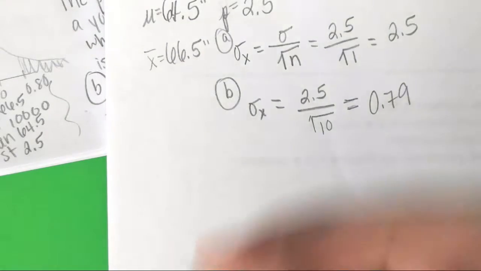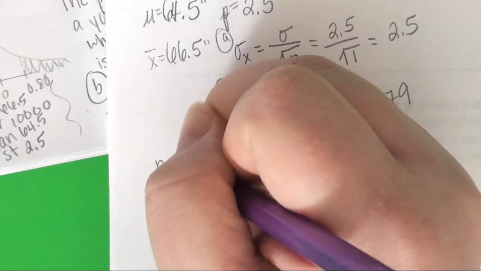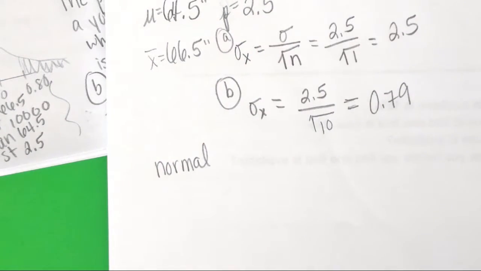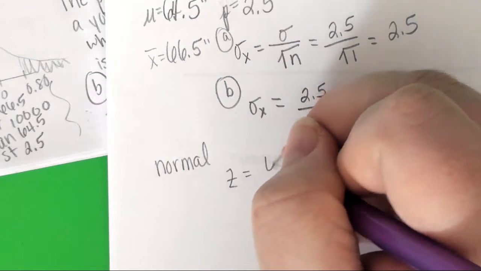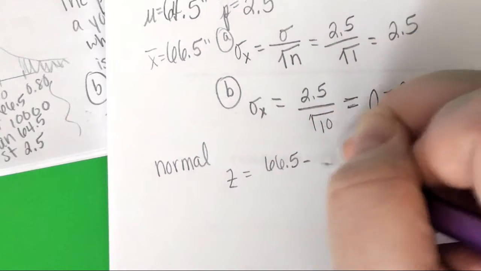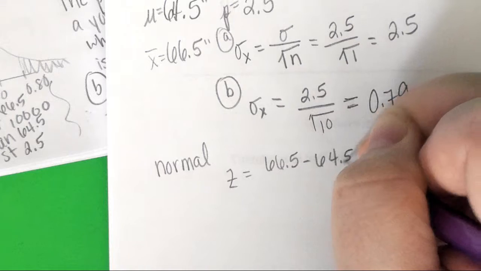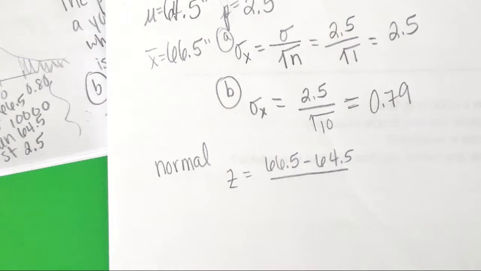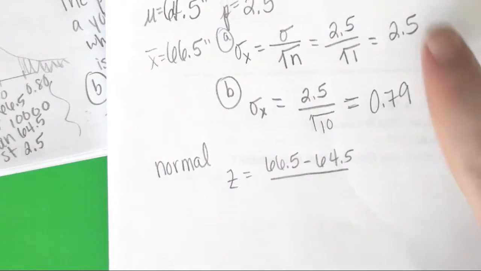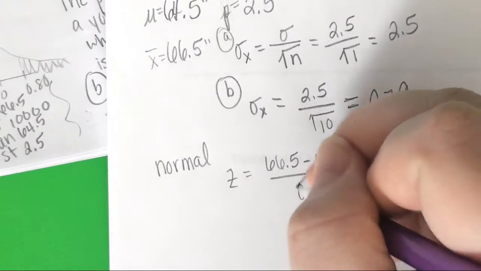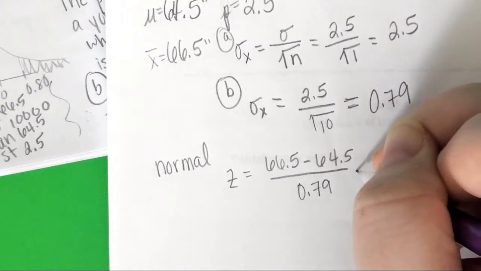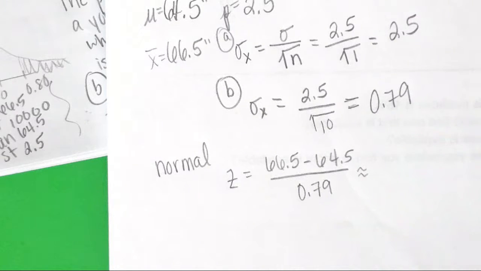Again, the whole problem said to assume normal. So we're assuming normal, and I'm going to change it to z-scores. Do you have to change it to z-scores? No, you don't. Again, you can do 122. But the thing that changes is in my denominator, instead of doing the 2.5, since our sample is 10, I'm doing the 0.79. Wait, so is that a normalized standard deviation now? Yes.